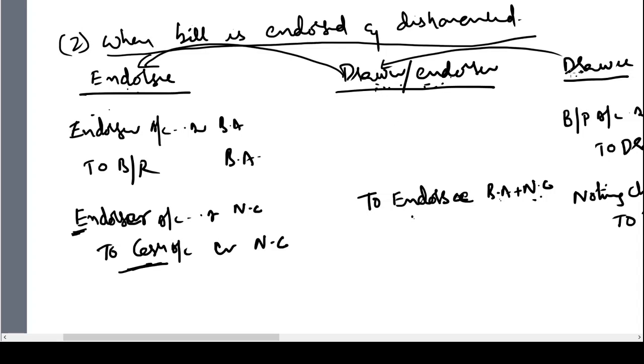And this person has to collect this money from the drawee, hence drawee account will be debited with bill amount plus noting charges. So these are the entries which will be passed in the books of the drawer, endorser when the bill is endorsed and dishonored. Drawee account will be debited with bill amount and noting charges. He has to pay money to endorsee, bill amount and noting charges. Okay. So this is how the dishonored entries will be passed when the bill is endorsed and dishonored.